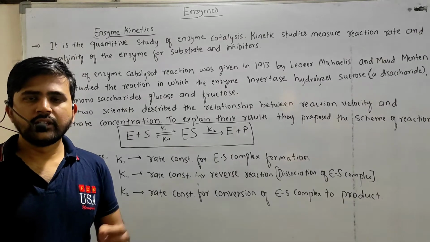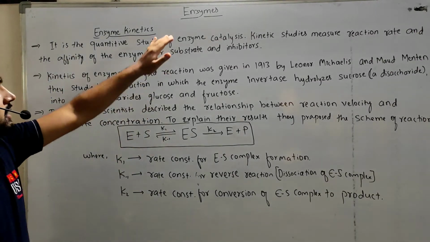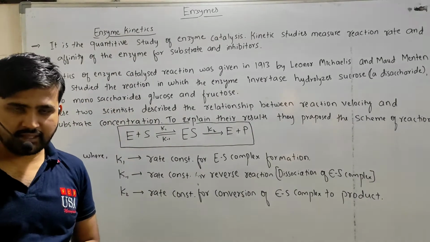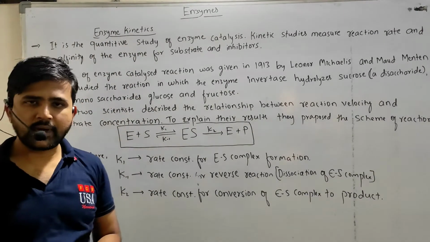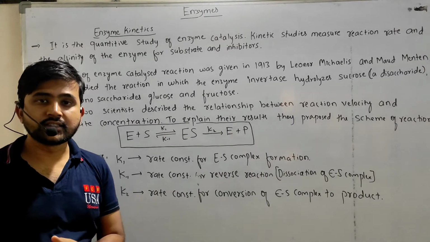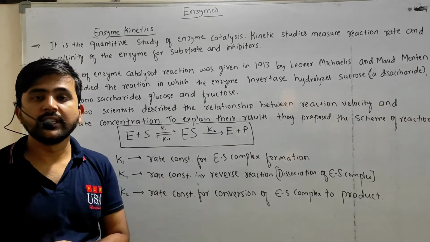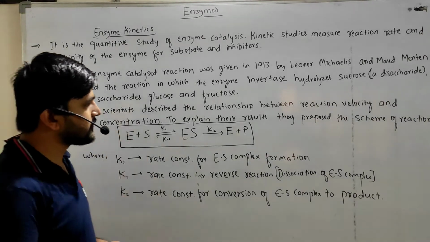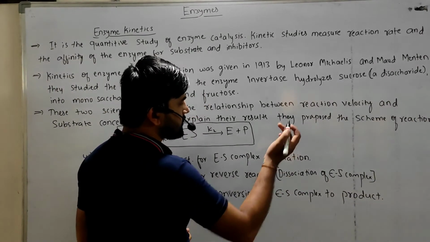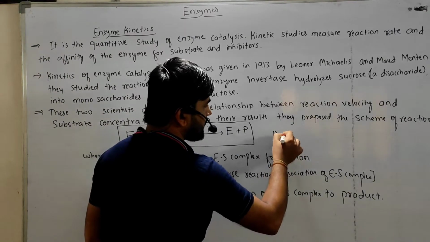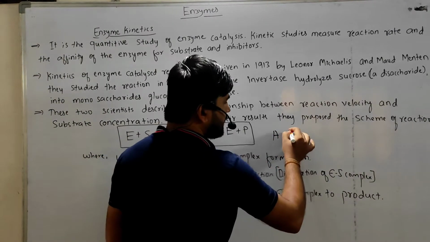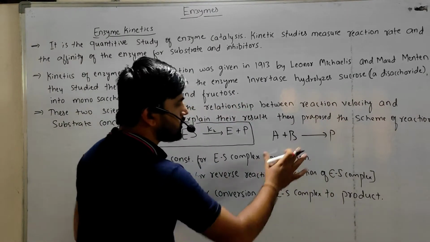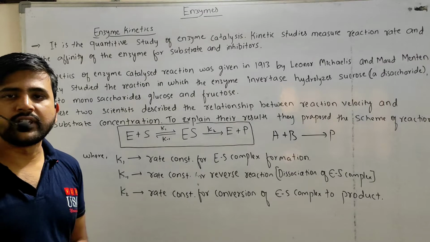Hello friends, in today's video lecture we are going to discuss the continuation part of the enzyme, that is enzyme kinetics, right? Enzyme kinetics is also related to the general principles of chemical reactions. In the general principle of a chemical reaction, suppose, for example, A is the reactant, which reacts with the reactant B, right? So it will form a product P. This is the general principle of a chemical reaction.